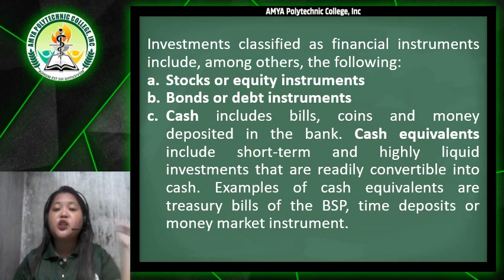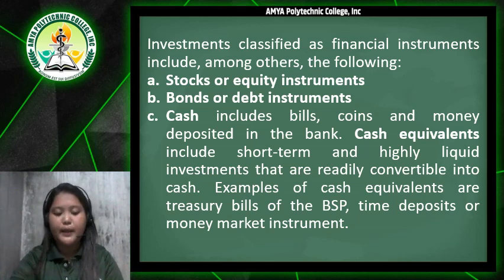So when you say cash equivalents, this includes the short-term and highly liquid investments that are readily convertible into cash. Examples of cash equivalents are the treasury bills of the BSP, or the Bangko Sentral ng Pilipinas, and time deposits or money market instruments.